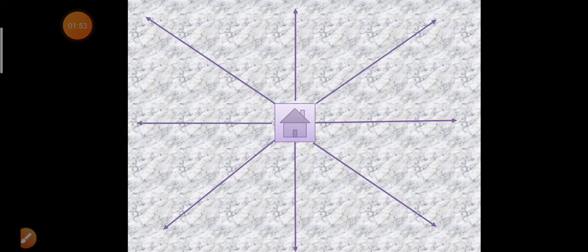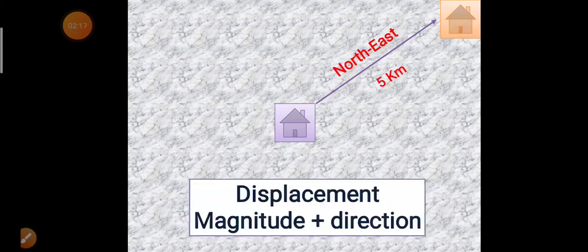So now I will have to tell you the one direction in which you should move. Let's say that direction is northeast. Okay, so now you can easily figure out where my home is, as you know how far my home is from yours and also the direction. This physical quantity is nothing but displacement. So, displacement comprises magnitude as well as direction. In this situation, 5 km is the magnitude and northeast is the direction.